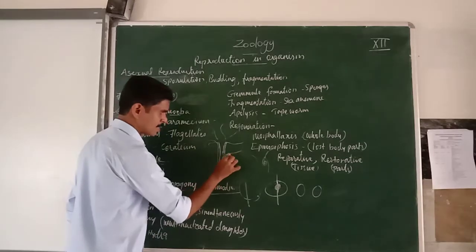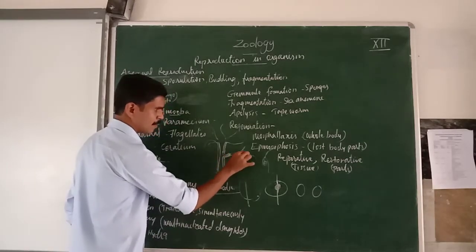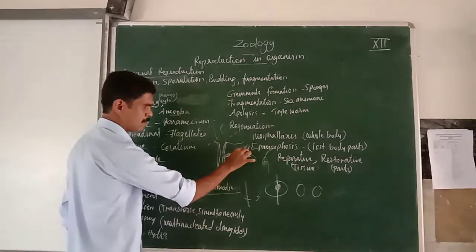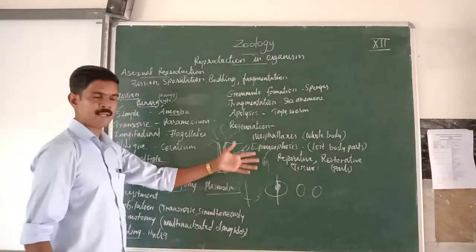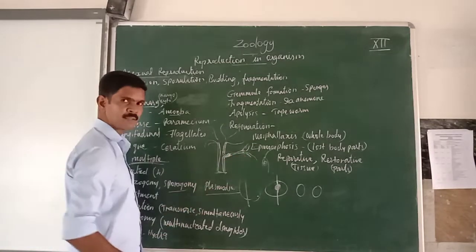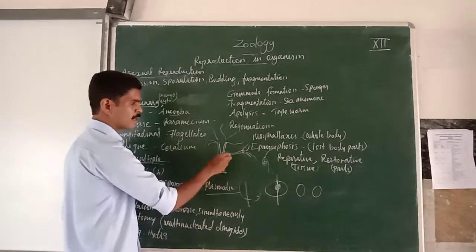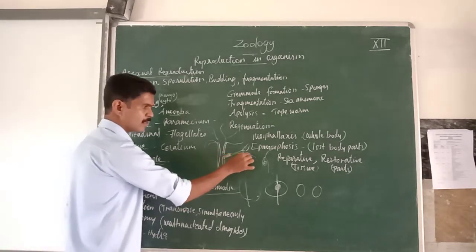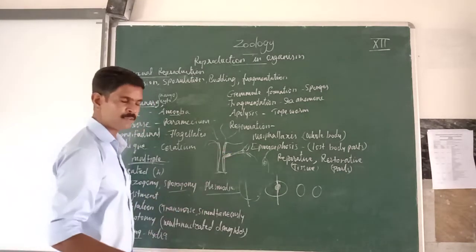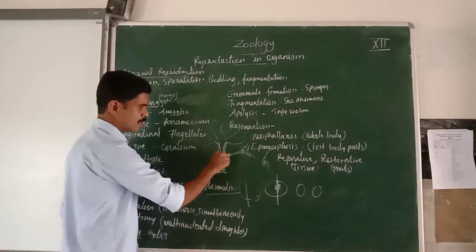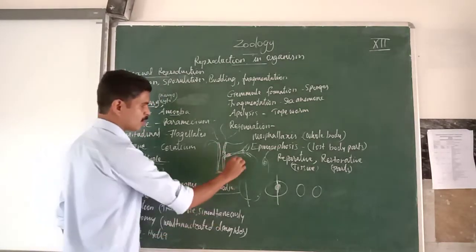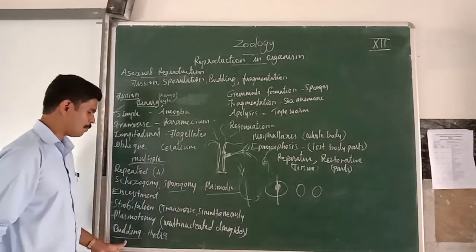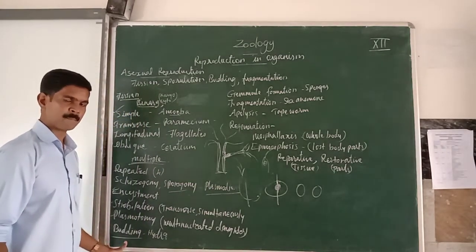Finally, these buds develop into a new daughter. At the end, tentacles and mouth, everything are formed. So a new daughter hydra is developed from the body of a parent hydra. Now when this daughter hydra is fully developed, it is separated or detached from the parent and it is going to live an independent life. Understand? So this is called budding.